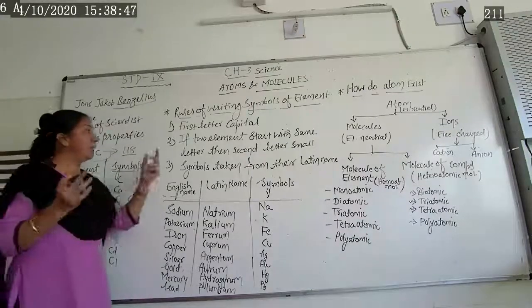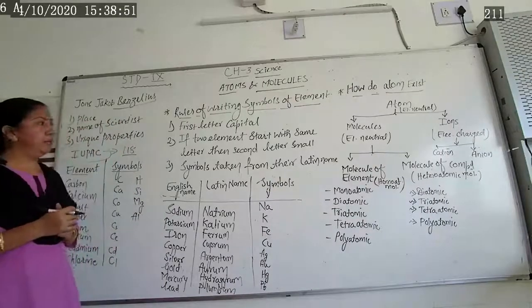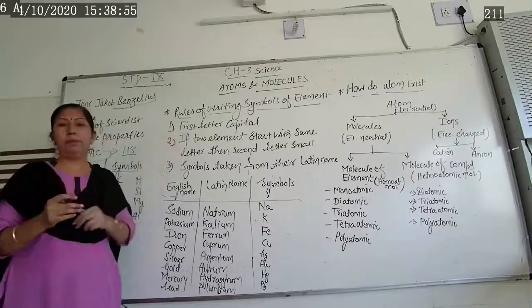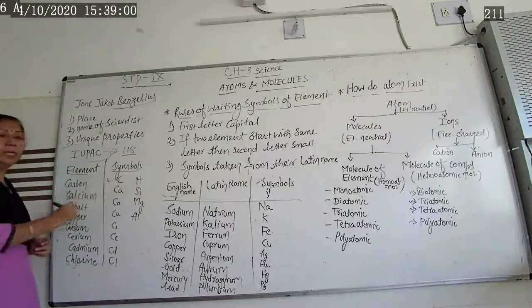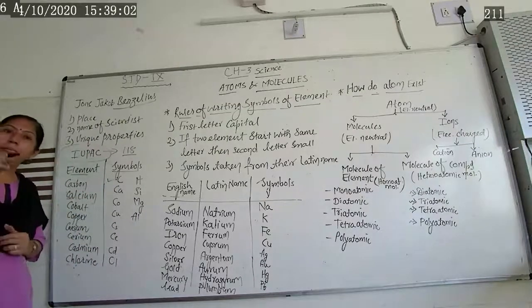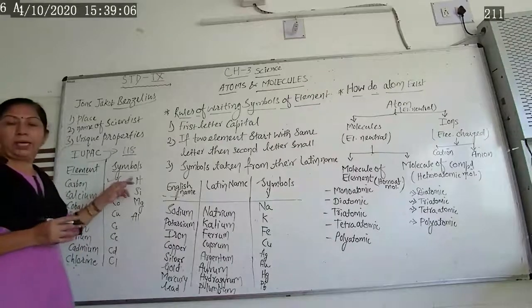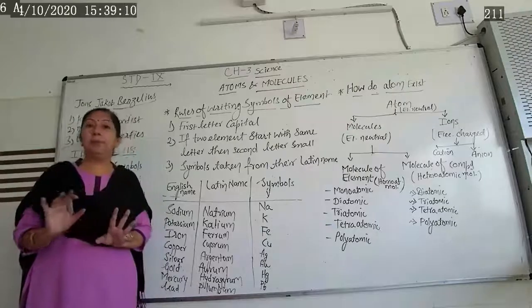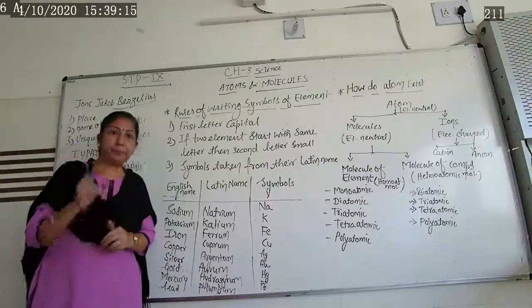For that, there are rules given by the scientists. Now, the first rule they have decided is that the first letter of a symbol is always capital. Just now we have seen carbon. The first letter C is capital, hydrogen, H is capital. So the first letter should be capital. That is the first rule given by the scientists.